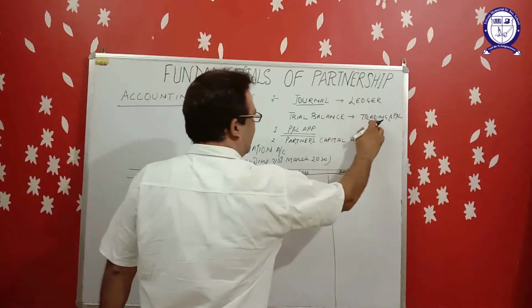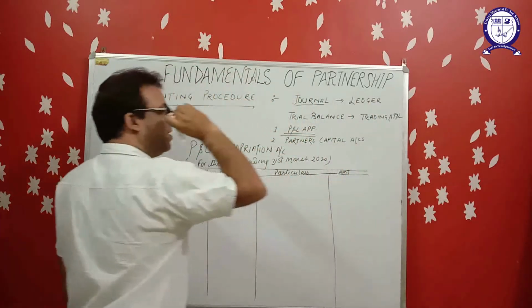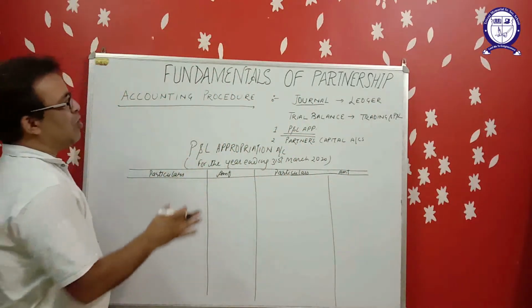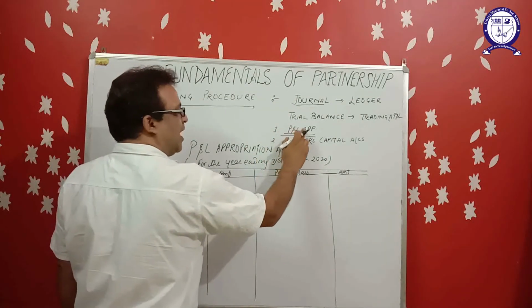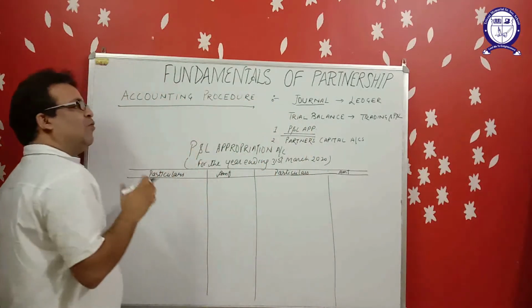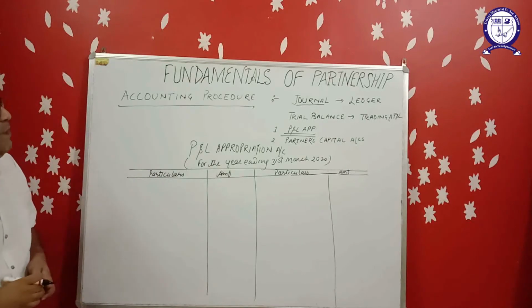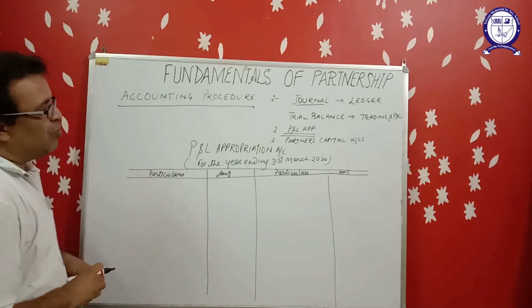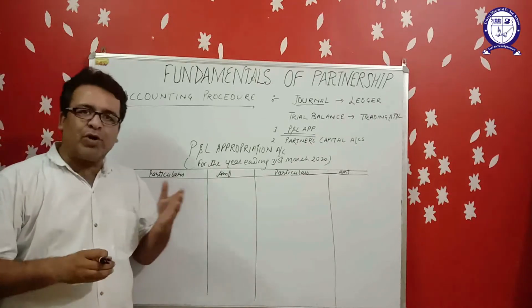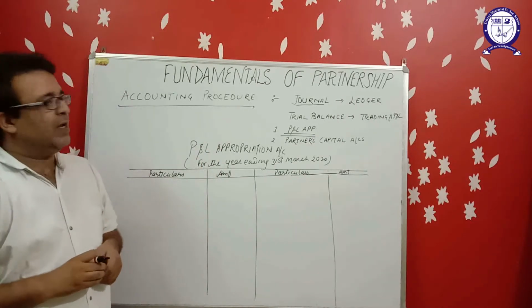So after trading and P&L account, now a new account will be prepared, that is profit and loss appropriation account. Why is P&L appropriation account prepared in partnership? Because now there are more than one owner.